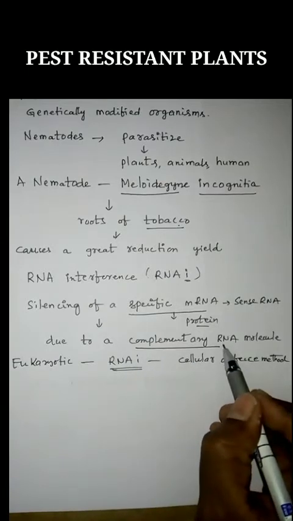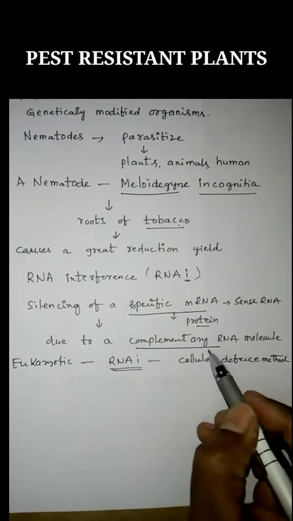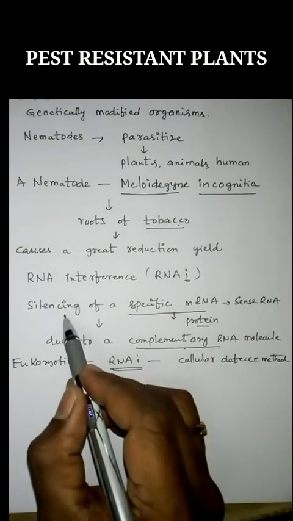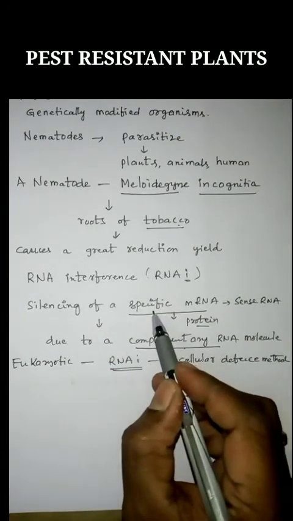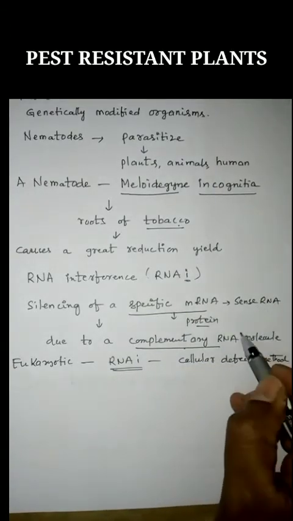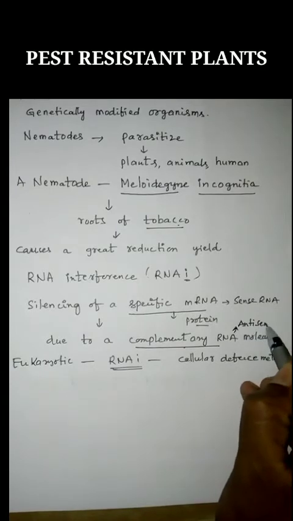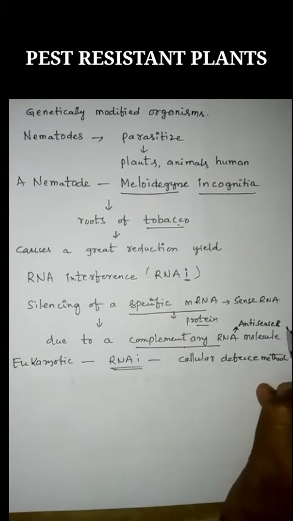The complementary RNA molecule which silences the sense RNA is called antisense RNA.